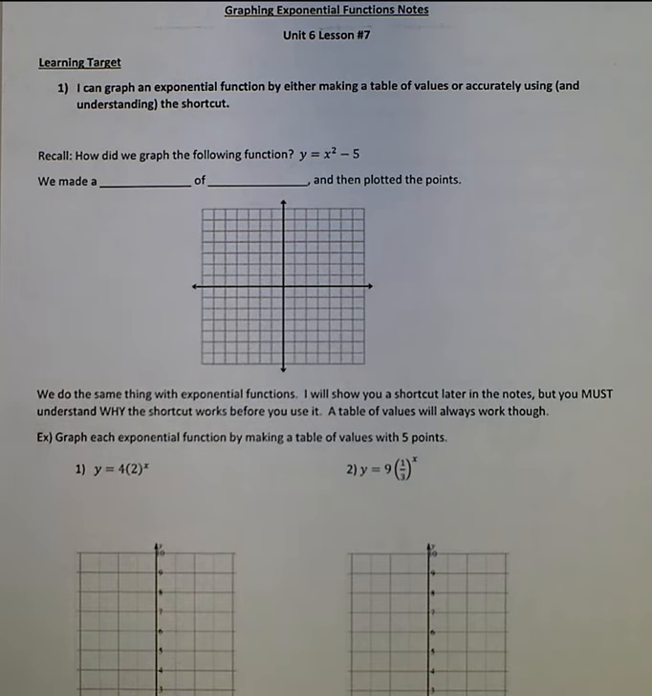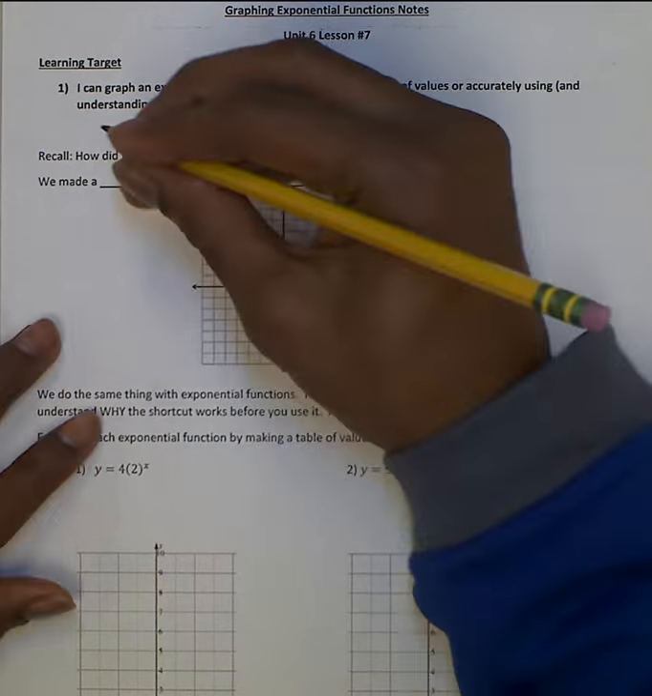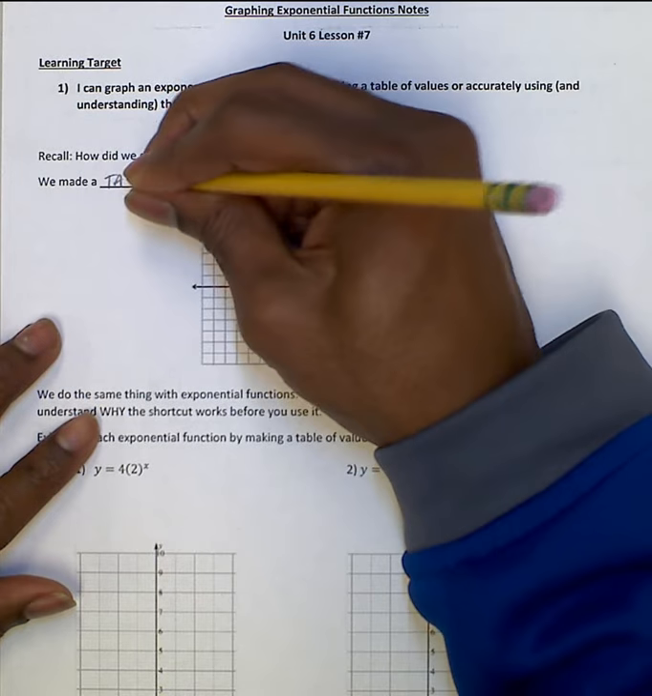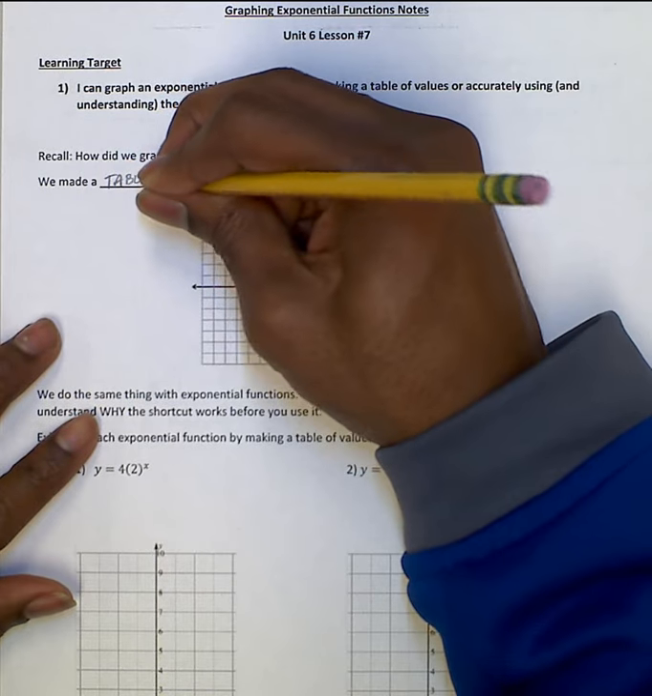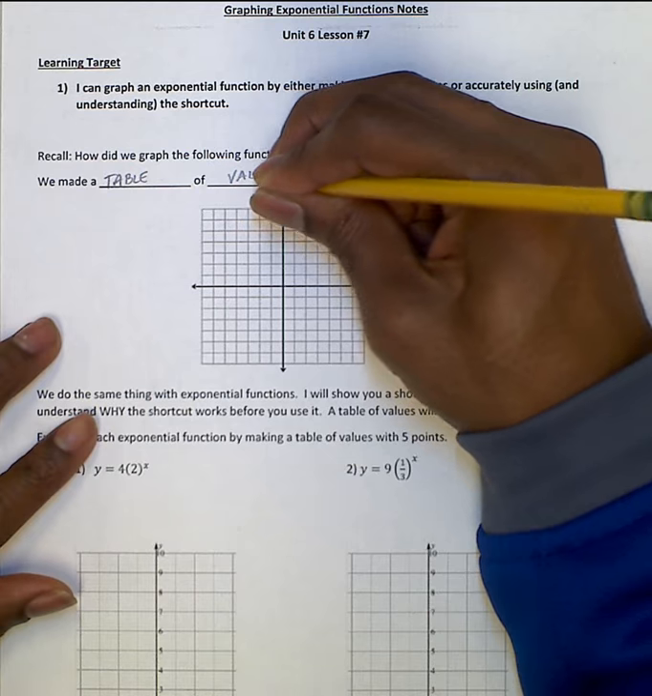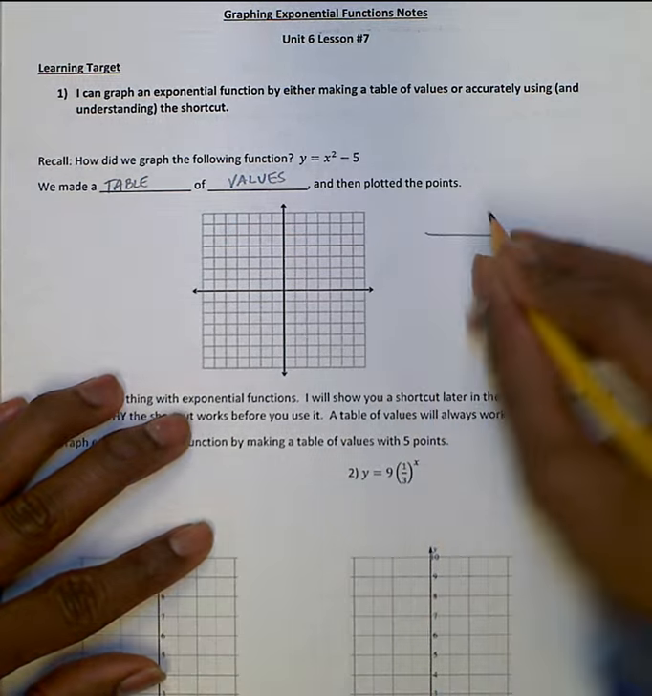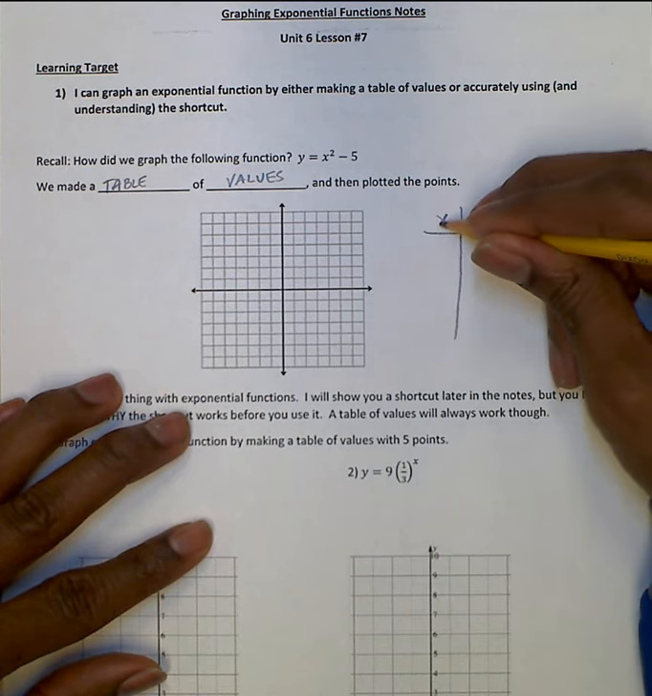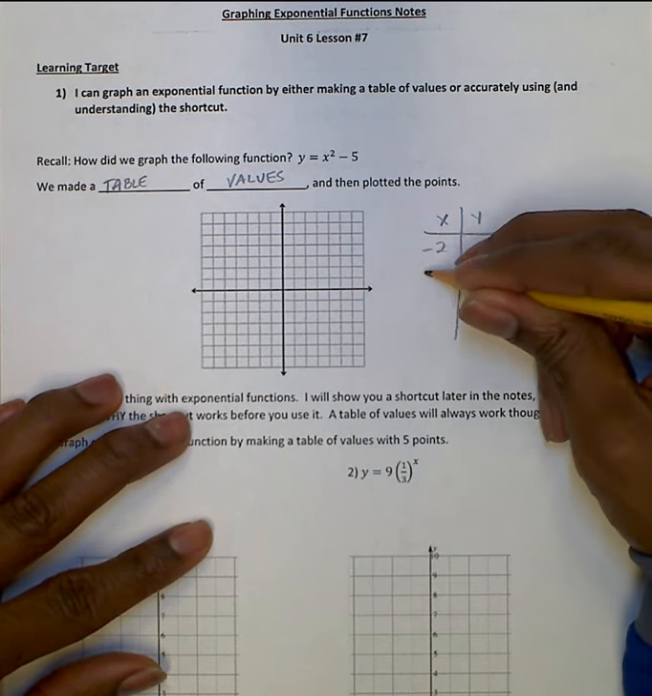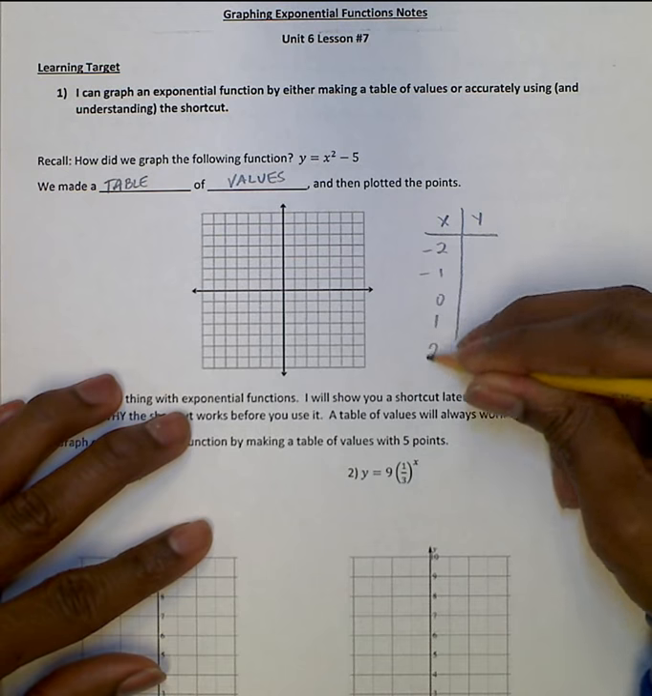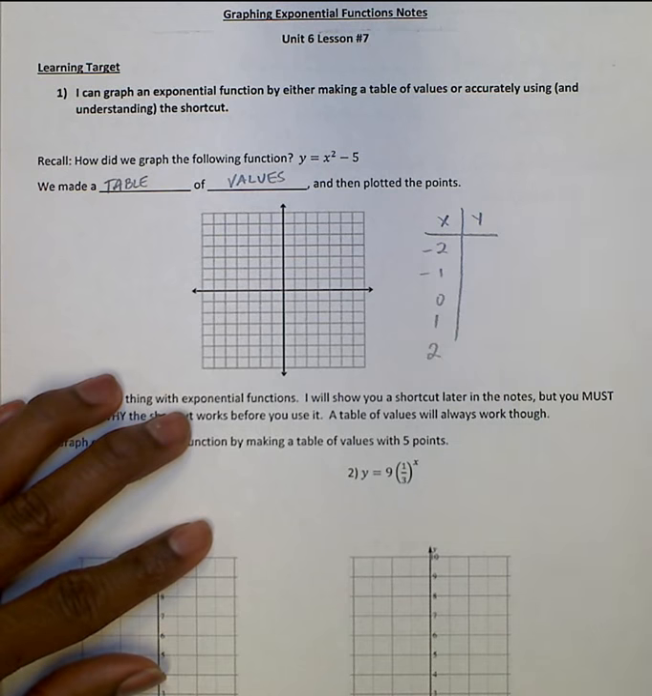Okay, so how do we graph this function, y equals x squared minus 5? Remember when we did this in our functions chapter, we made a table of values and then plotted the points. Just to review, we had x and y. We chose these values, -2, -1, 0, 1, 2. Then we plugged them in and saw what we got.